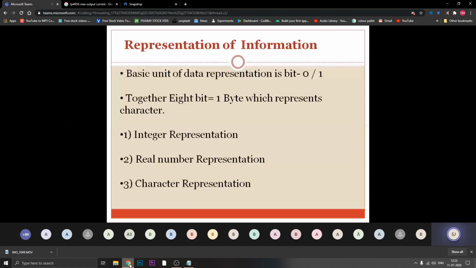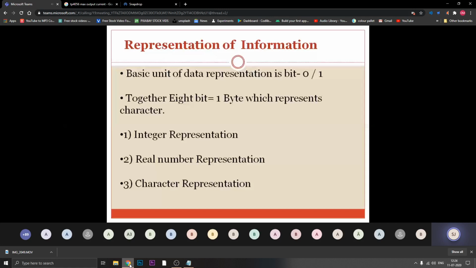A person cannot be identified by a single alphabet like S. But yes, you can identify a division with a single alphabet, like A division, B division. Depending upon which kind of information you are representing, the type and representation changes.